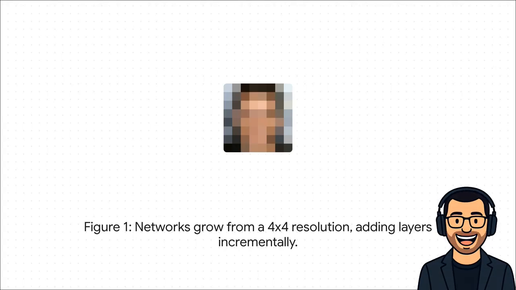On the left, you can see both the generator and the discriminator starting out incredibly simple. I mean, they're working at a teeny tiny 4x4 pixel resolution. But as training goes on, new layers are added to both networks, systematically doubling the resolution each time. 8x8, 16x16, all the way up to that target of 1024 by 1024. Here's how that process gets started.